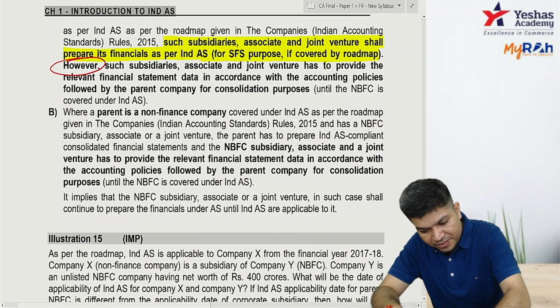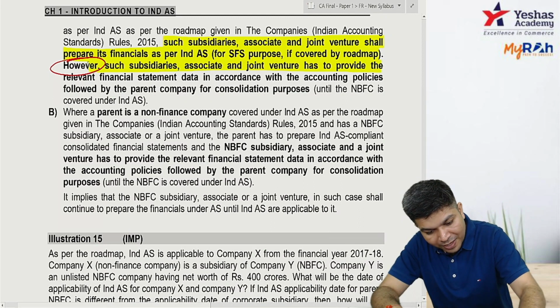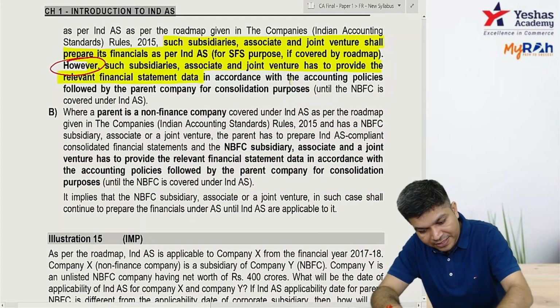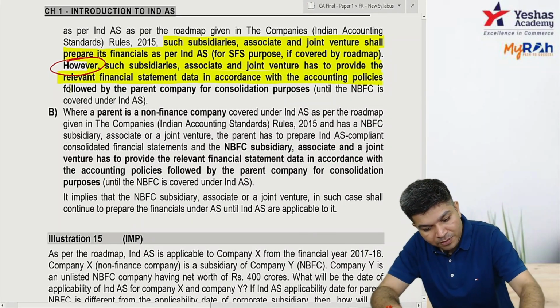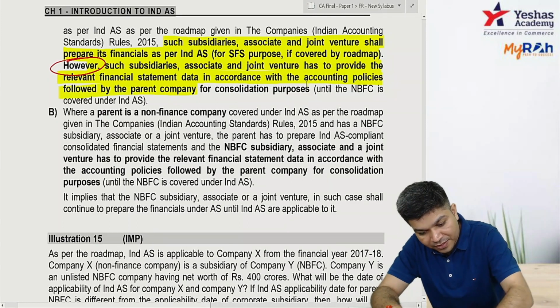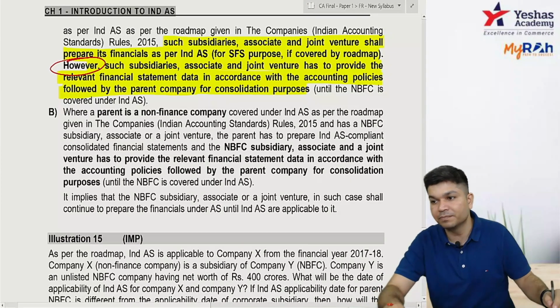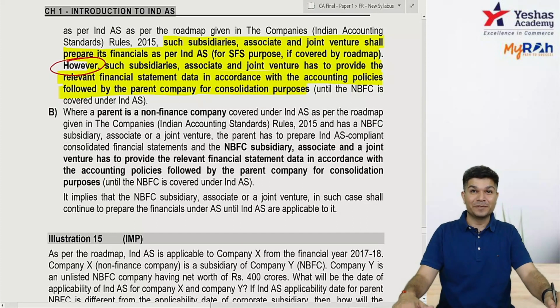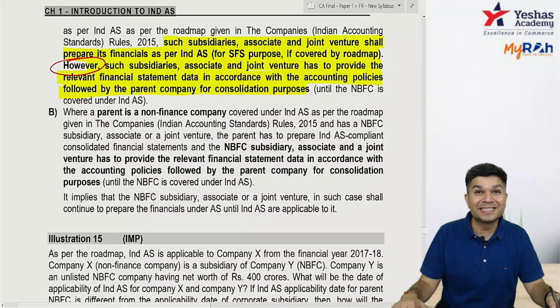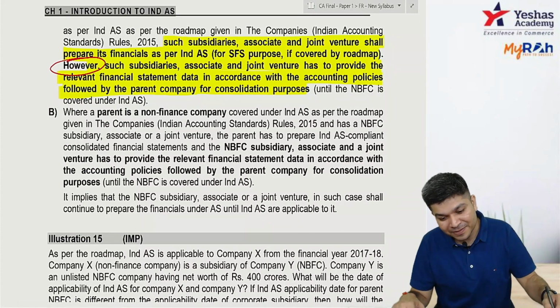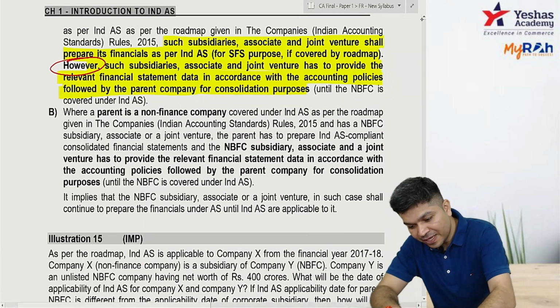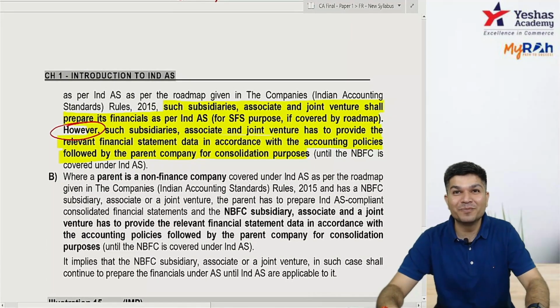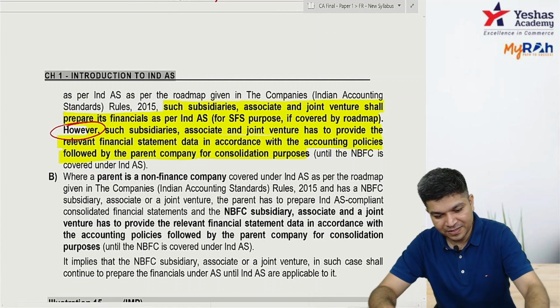So such subsidiary, associate, JV has to provide the relevant financial data in accordance with accounting policy followed by the parent for consolidation purpose. The simple words, from 1/4/16 to 31st March 17, the subsidiary has to maintain a dual set of books which will be as per AS as well as IND AS.